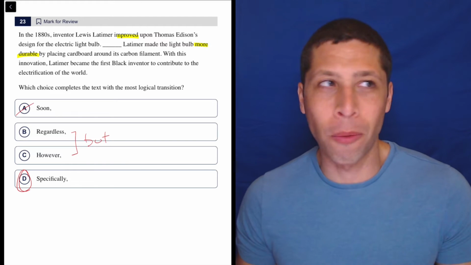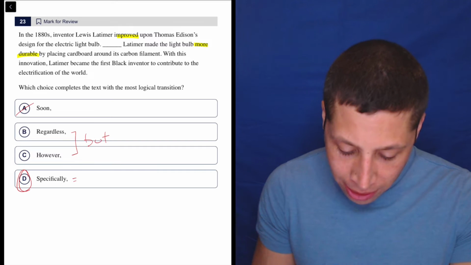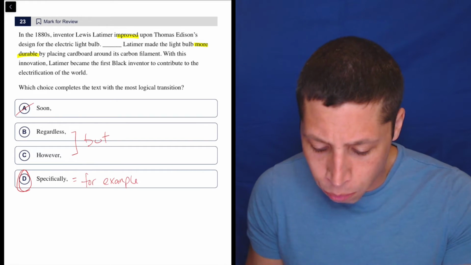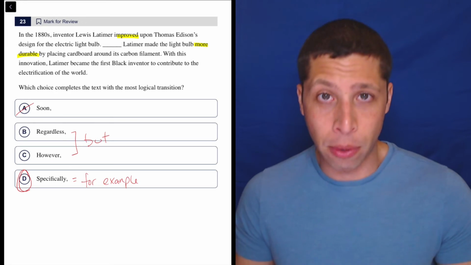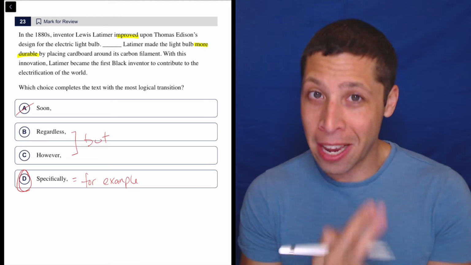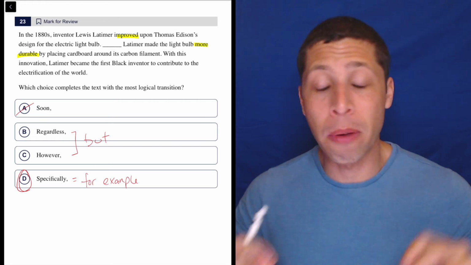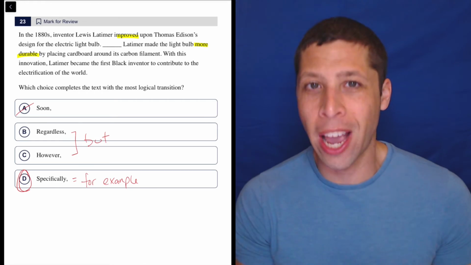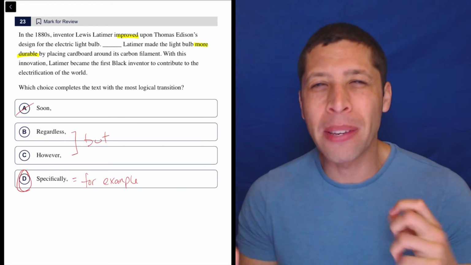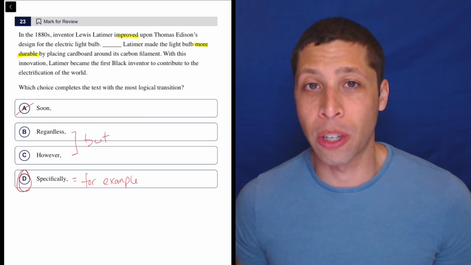To me, this was more of one where I kind of just knew exactly what answer type I'm looking for. But maybe that's the thing, is recognizing that specifically is a version of the common transition, for example, right? So there are four main transition categories. But is one of them. For example is another. The other two that are not mentioned here are so and and. And if we can very quickly put most of our transition words into those categories, we can kind of know what we're dealing with without having to memorize each word individually, right? There might be slight shades of difference in their meaning, but putting them in those categories really cuts to the core of what's going on very quickly.